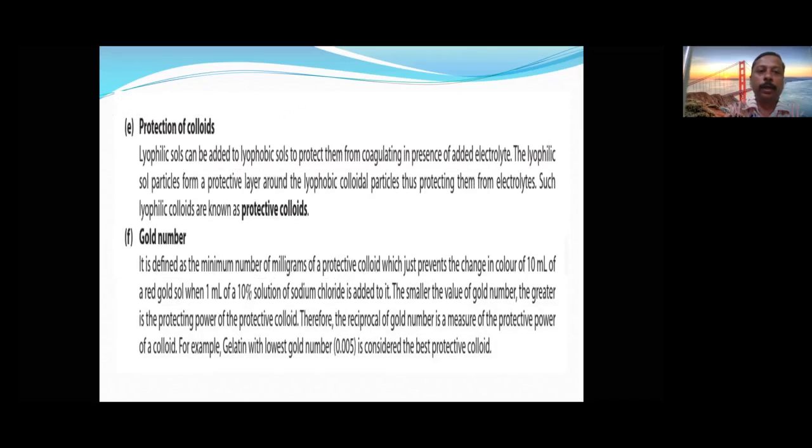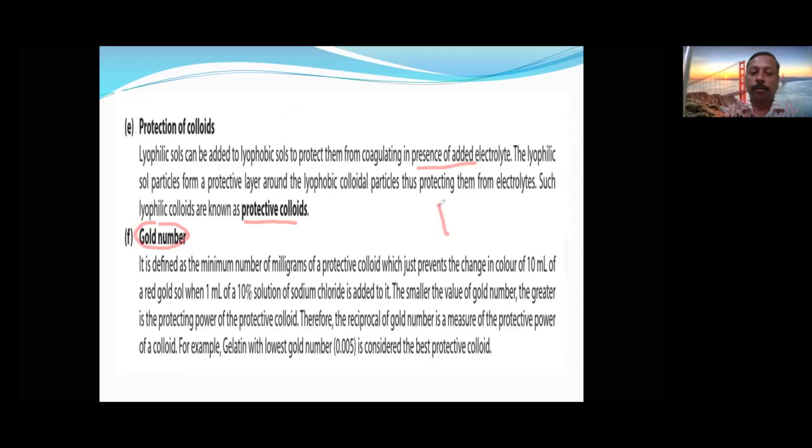Protection of colloids. Like I told you, hydrophobic or lyophobic colloidal solutions are highly unstable, so they can be protected against coagulation by adding some protective colloid. How much they are able to protect is given by a number called the gold number.